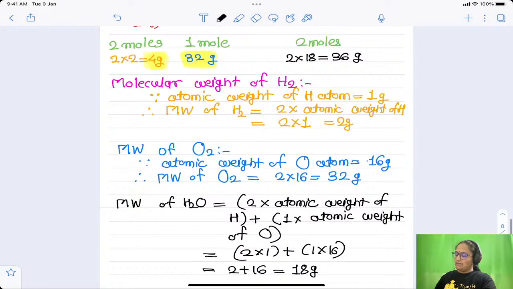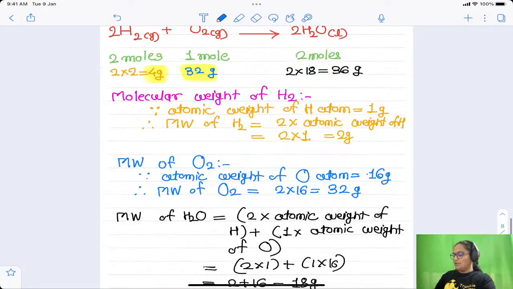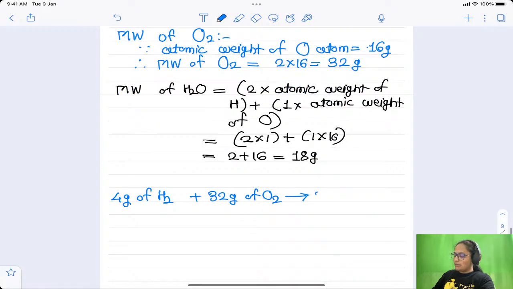I will just write it down again here at the bottom. What is the meaning of this? We have taken 4 gram of H2, we have combined it with 32 gram of O2, and we got a total of 36 gram of water, right?